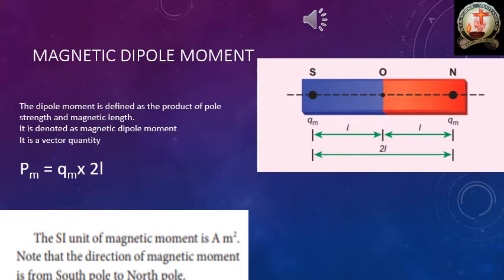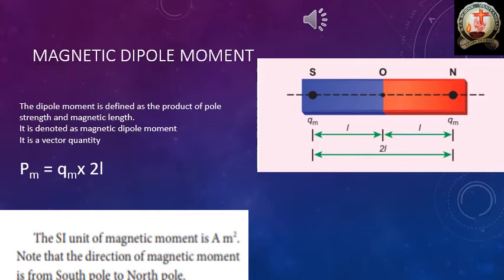So the final formula is P suffix M equals Q suffix M into 2L. That is the formula of magnetic dipole moment. And remember, this magnetic dipole moment is a vector quantity.